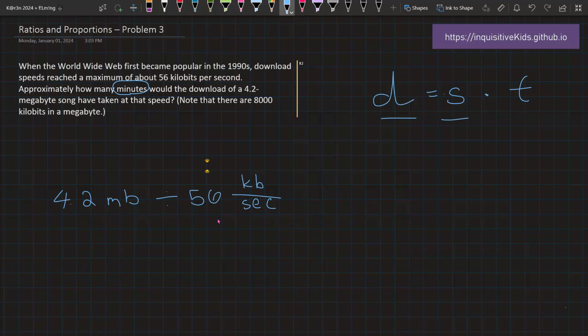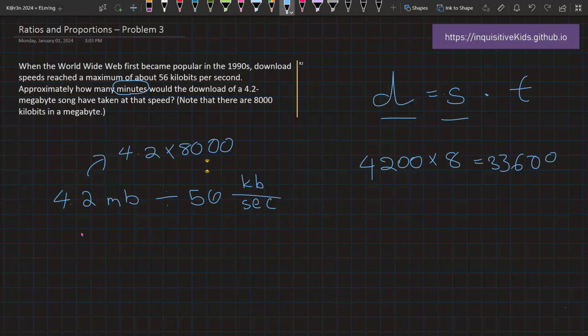But how can we divide this? Well, we know that 4.2 megabytes is the same as 4.2 times 8,000 kilobits. So we need to do this math. We move the decimal point to the right 3 times, 1, 2, 3, to get 4,200. 4,200 times 8 is equal to 33,600.